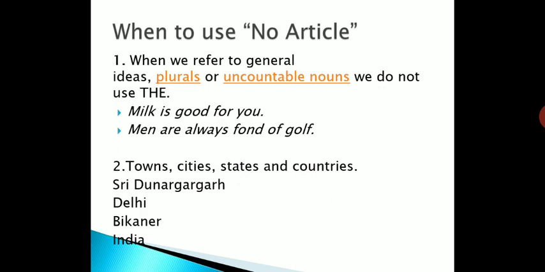Whenever we are talking about towns, cities, states, countries, not a specific country like the United States of America, I'm talking about general places, like Shri Dungargarh, Delhi, Bikaner, India. With these we are not supposed to use any article. With proper nouns we are not supposed to use any article.